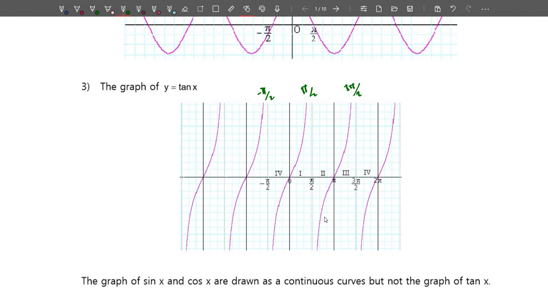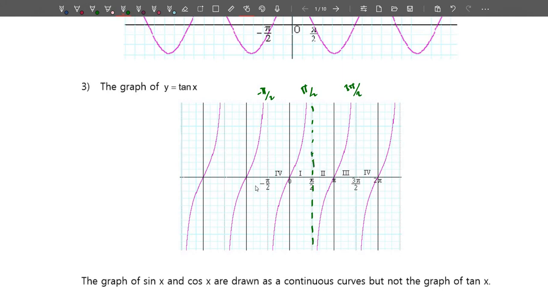So there is an asymptote at every 90 degrees, repeating every 180 degrees, from pi over 2 to 3 pi over 2. This is an asymptote, a line which we cannot touch because the graph goes towards infinity, either positive infinity or negative infinity.